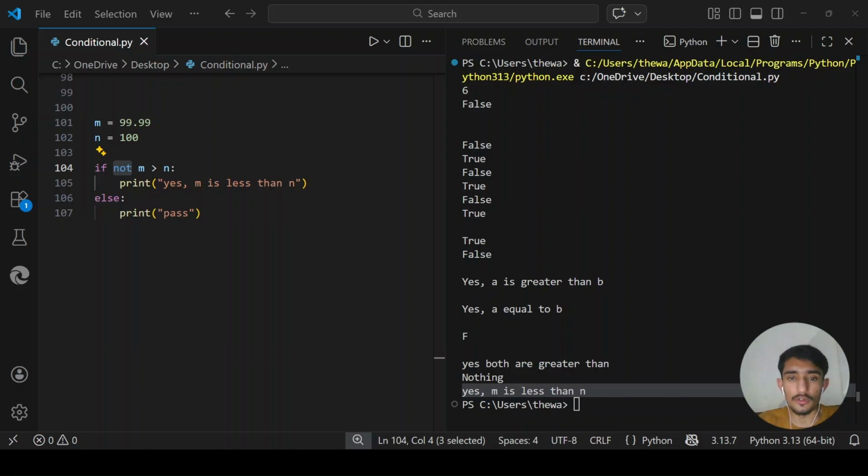Now let's move on to combining multiple operators. You can combine all three operators in one condition, and Python evaluates them with a standard procedure: not first, then and, then or. This is the order, but it is always better to use parentheses to make sure the intent is clear.